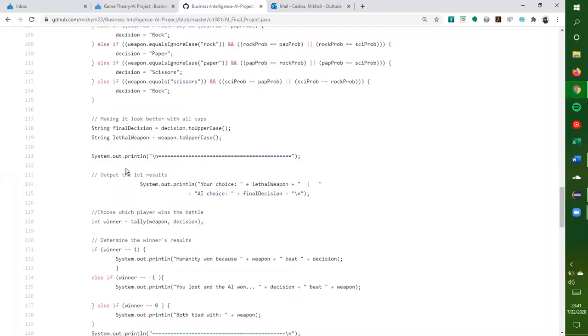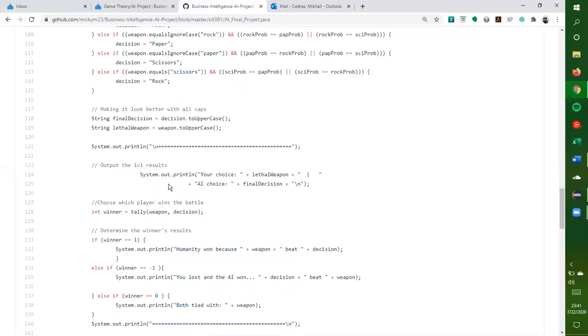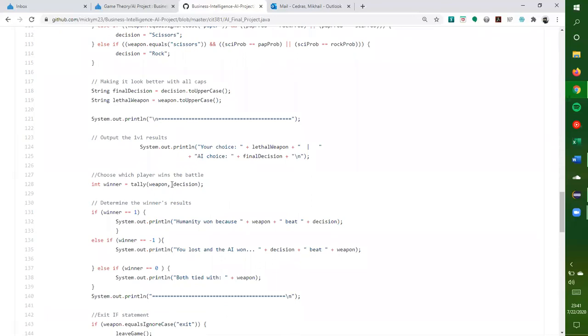Moving on, we go to the final decision and the lethal weapon. I added them to uppercase just for aesthetic purposes, just to see where we are at in the program. So I then output what the user's choice is, which is the weapon that they chose, and then the AI's decision on that.